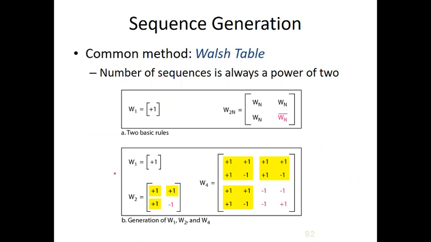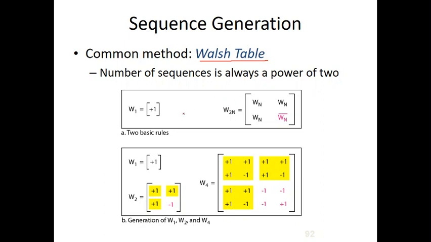Okay. Now how do we actually generate the chip sequence of codes? For that we use a procedure called the Walsh table. In this table, the number of sequences is always a power of 2, that means either 2 or 4 or 8, like that.